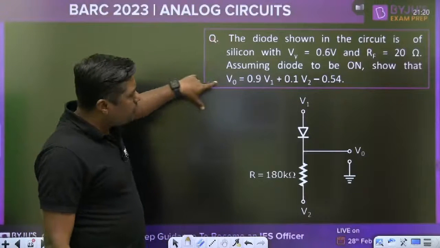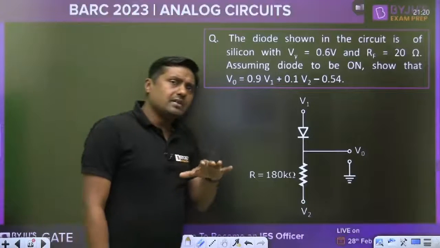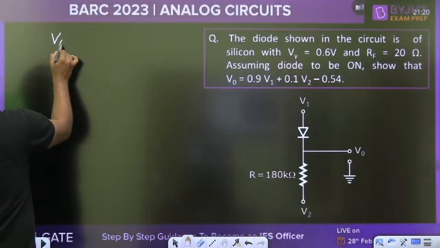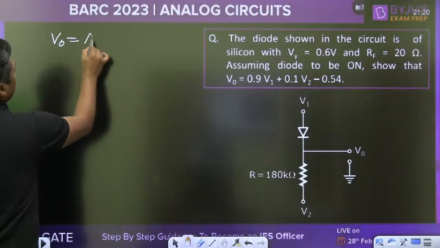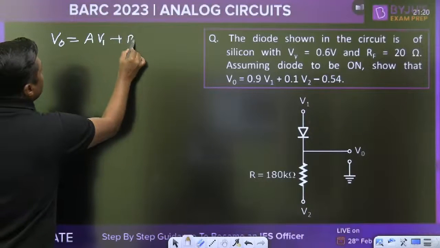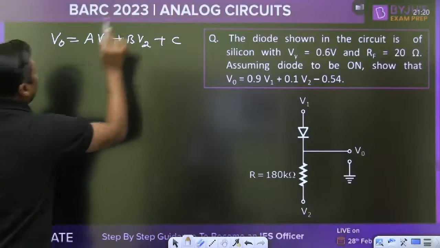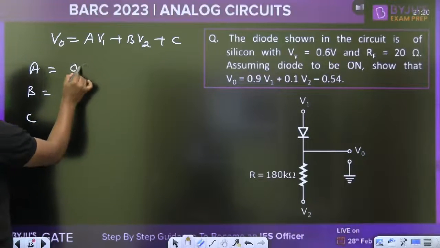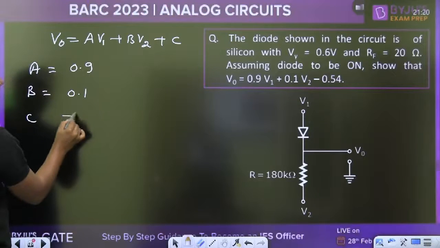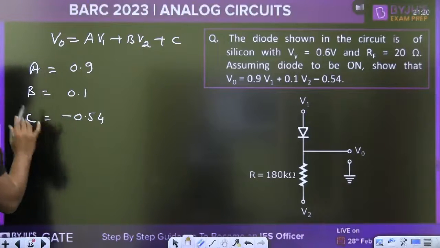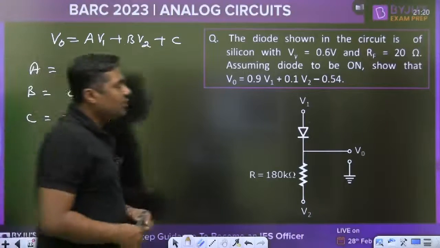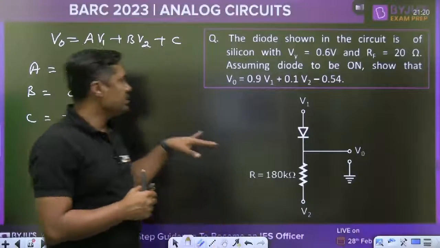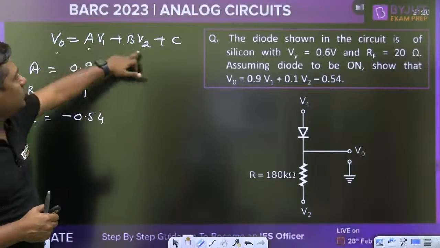Can we prove this? But in an exam, what will be the question? I am just giving you the question. We will prove it. V0 is equal to, let A V1 plus B V2 plus C. Find the value of A, B and C. So that is 0.9, this is 0.1 and that is minus 0.54. That is the answer. Can we prove this? That will be the question. What are the values of A, B and C? And that will be the general answer, A V1 plus B V2 plus C.